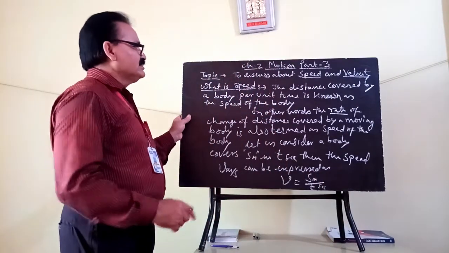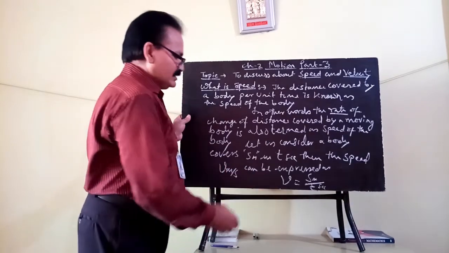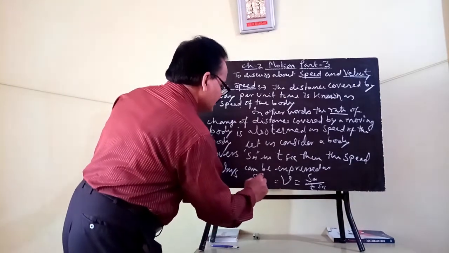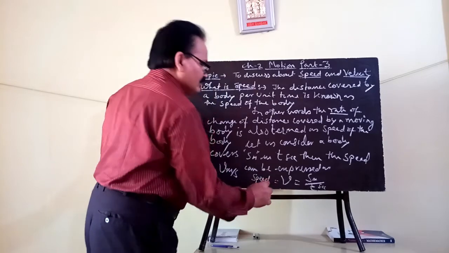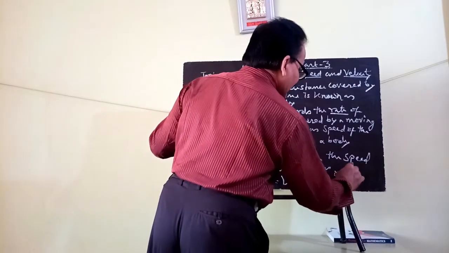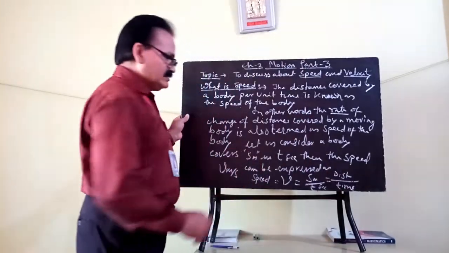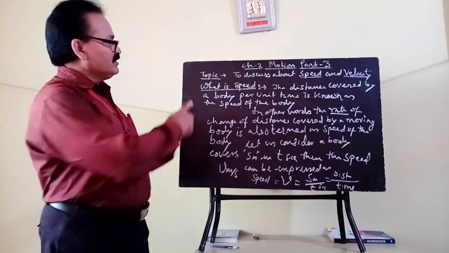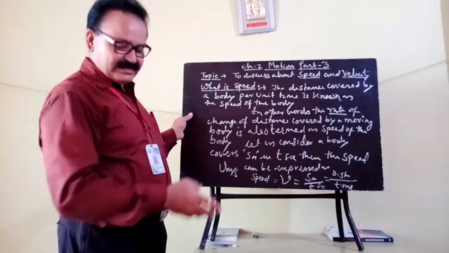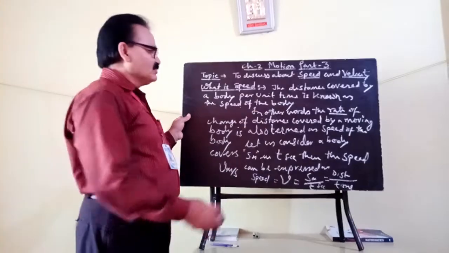This is the main definition and expression of speed. Here v means the speed of the body, s is the distance covered, and t is the time taken. This relation gives you the speed of the body.